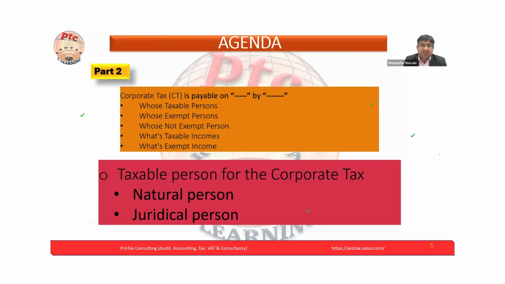Normally, even if the natural person is generating the business income, we have to see the detail: what are the exemptions for the natural person. In the case of the natural person, the wages, salaries, and personal investment are not subject to the corporate tax. But apart from that, any other income is subject to corporate tax, but we'll go through it in detail.